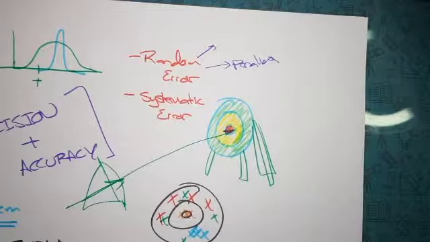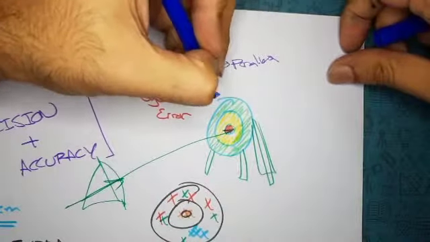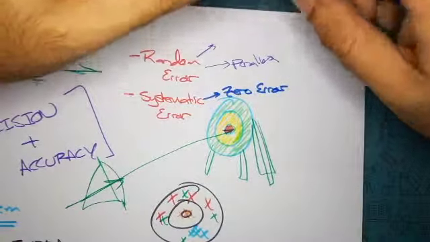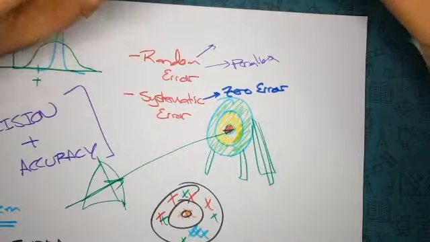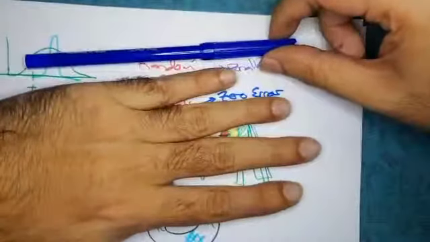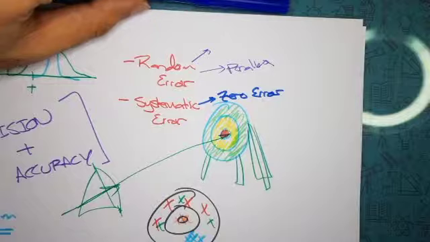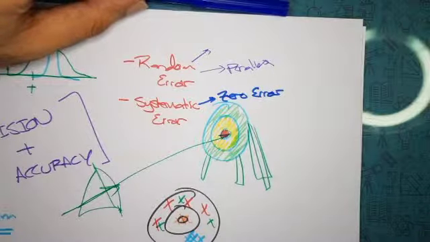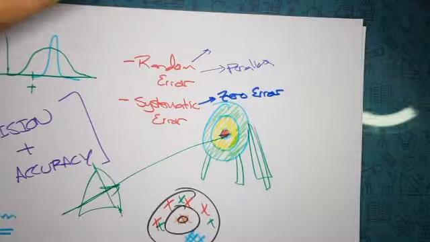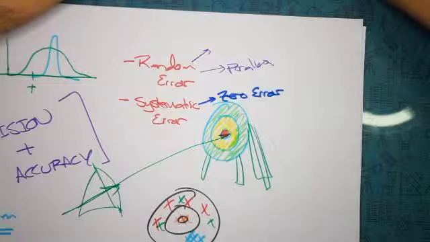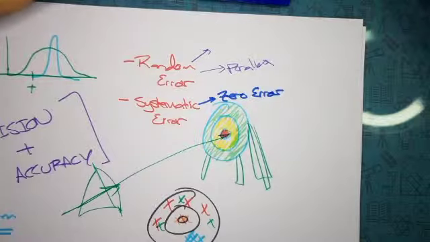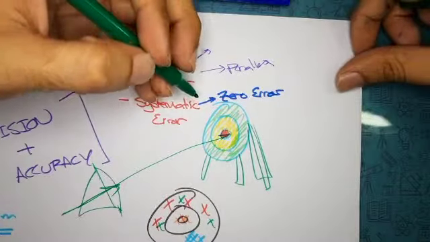So one of the most common systematic errors that we know of is this thing called zero error. Can you give me an example of zero error? Basically, yes, when you stand on a balance, or you put something on top of a balance, sometimes it's not exactly at zero. Exactly, yes, to make ourselves feel happy about it. So that's zero error. Zero error is another sort of error that causes some sort of variation in the value.